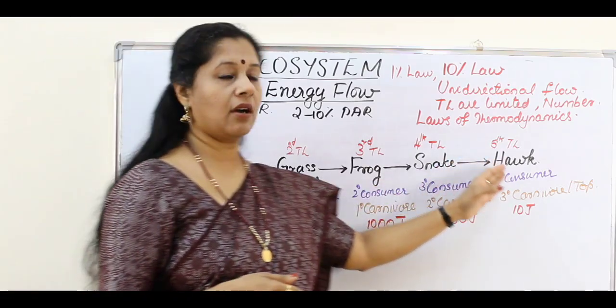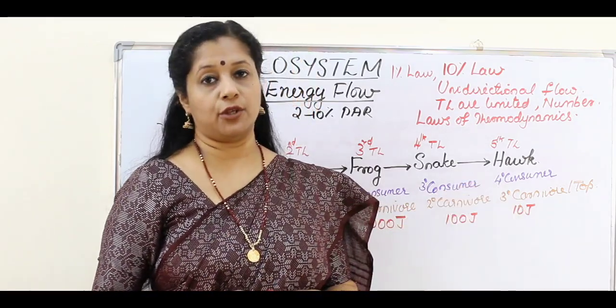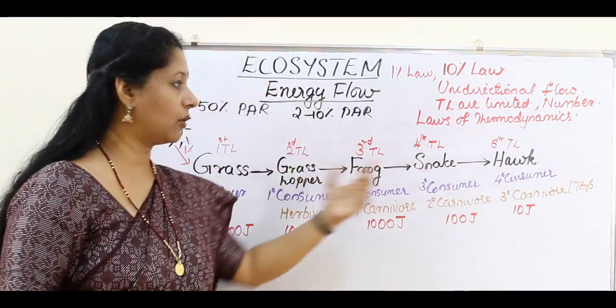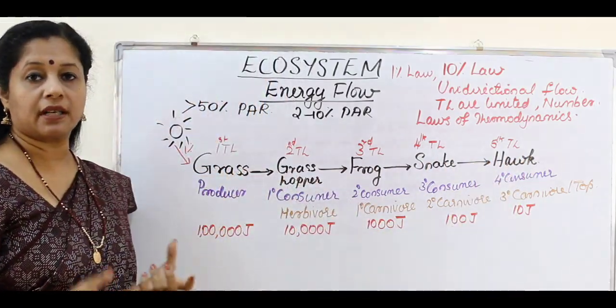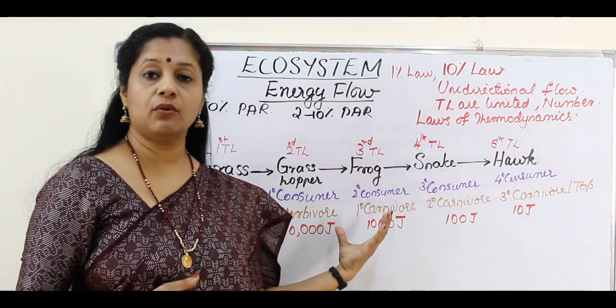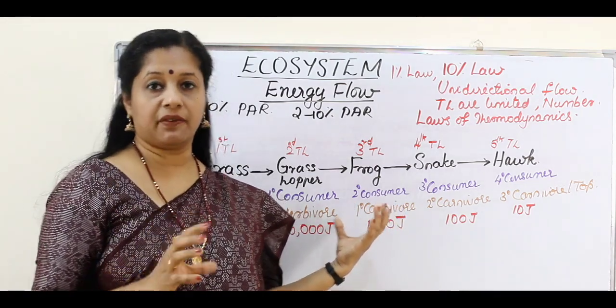It is eaten by a hawk, which is a tertiary carnivore, but it is a quaternary consumer. So here 4 consumers are there, or here we can say hawk is the top carnivore and there is only one producer. Can we start a food chain without a producer? Obviously not. The producer should be the first level, right?